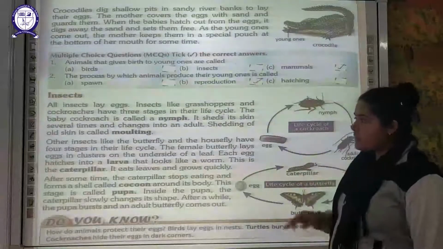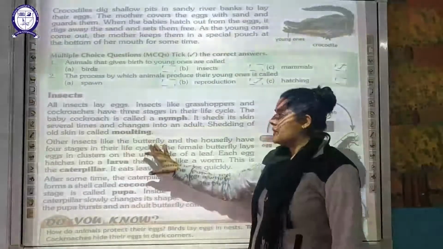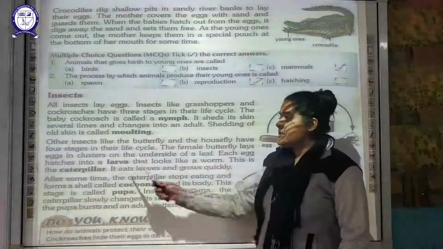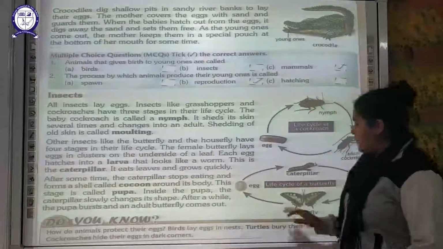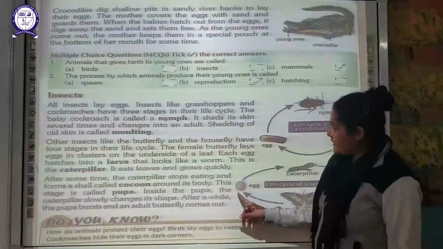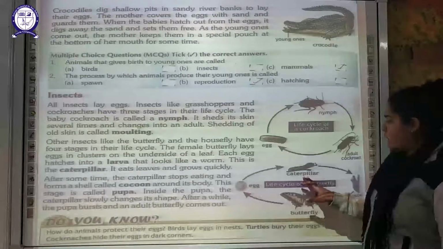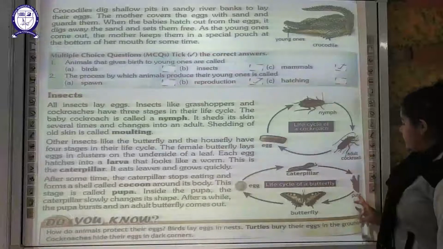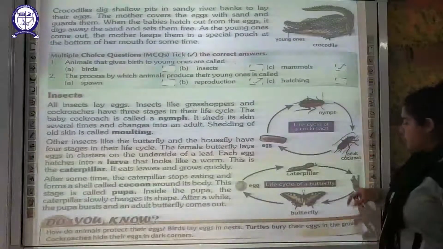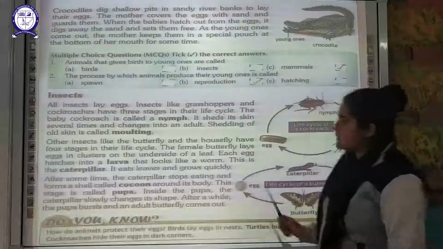Okay. Now if we discuss another set of insects, that is your butterflies and house flies, they have 4 stages in their life cycle. You can see here, this is the life cycle of a butterfly. The eggs are there. The egg will develop into a worm-like caterpillar, and this caterpillar will make an outer covering. It will protect itself and form the pupa stage, and then it becomes an adult butterfly. So let us discuss that part.